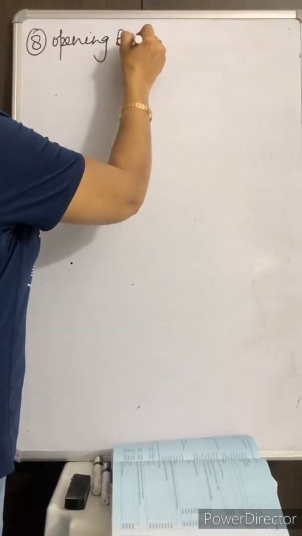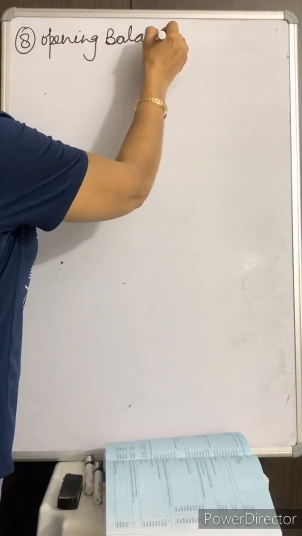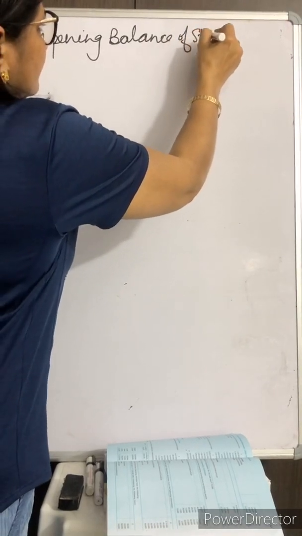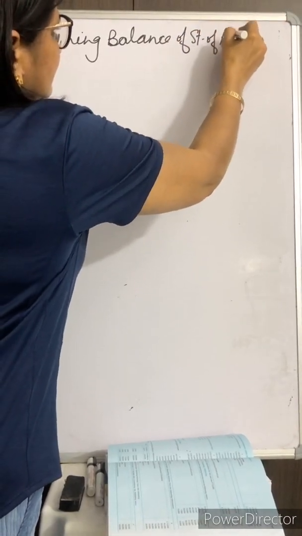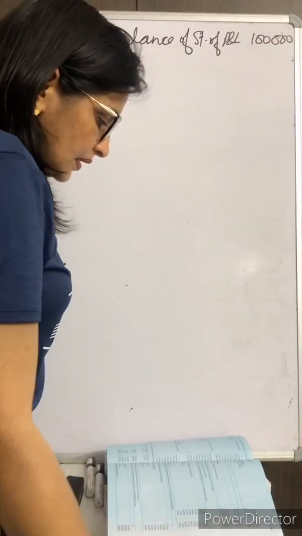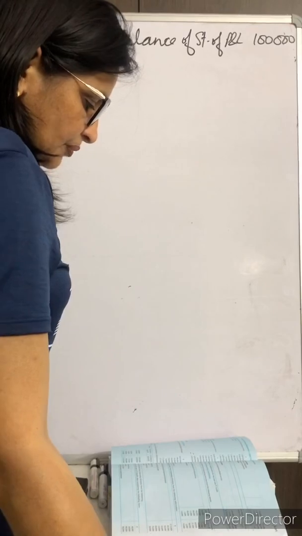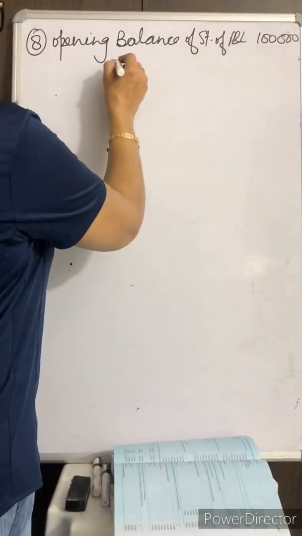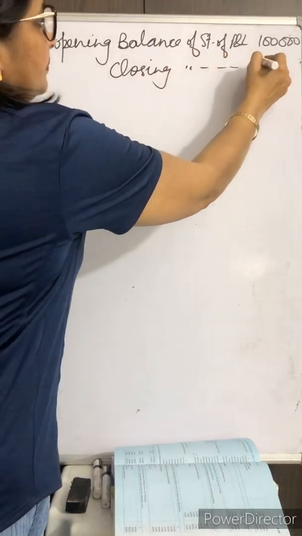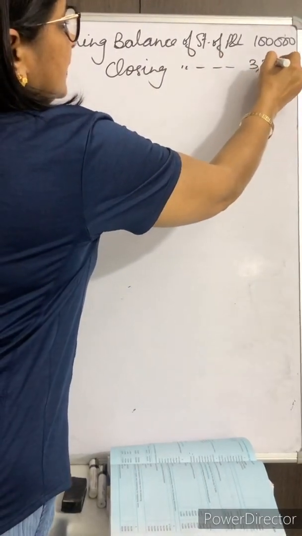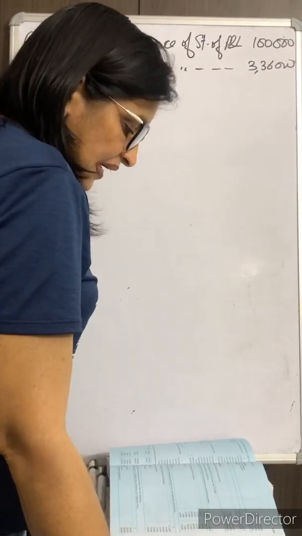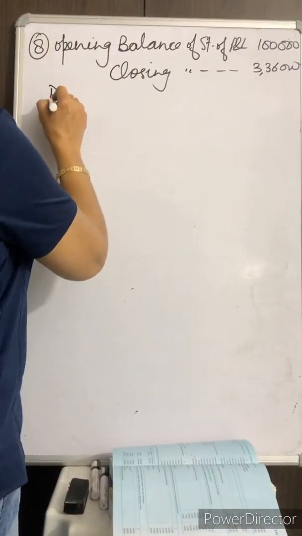Opening balance of statement of profit and loss is 1 lakh. Then the balance in statement of profit and loss, closing, is 3,36,000. Then it says dividend paid in current year.